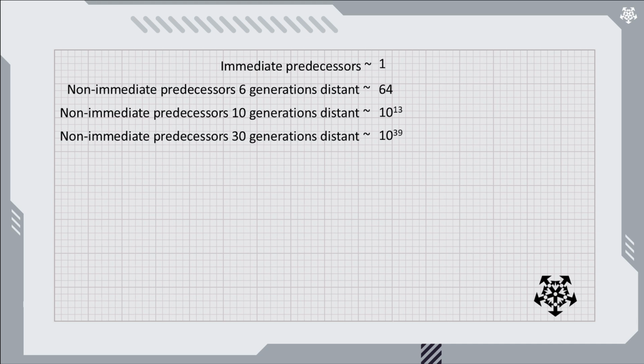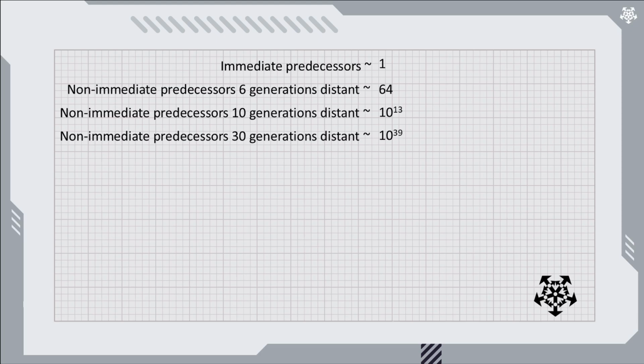For the 3 non-immediate predecessors that are 10 steps away, that means that they're about 20 to the 10, which is 10 to the 13 times smaller. And the one that's 30 steps away is 20 to the 30 times smaller. Let's summarize these first 4 values. If immediate predecessors are about 1, then order 4 is 64 times weaker, and order 6 are 10 to the 13 and 10 to the 39 times weaker.